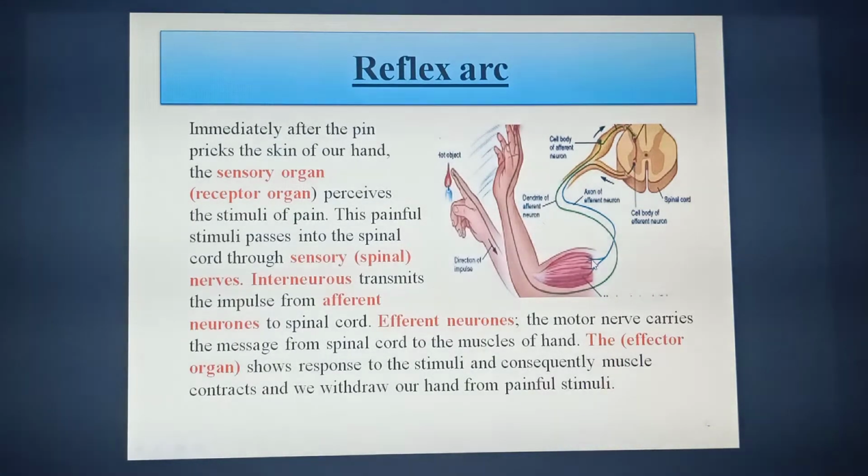And this is why the immediate withdrawing action of the hand is called reflex action. And this reflex action is completed through this pathway. The pathway is at first receiving of stimuli, afferent neurons, then spinal cord, then efferent neurons, then effector organ. The constituents of this pathway are called the reflex arc.